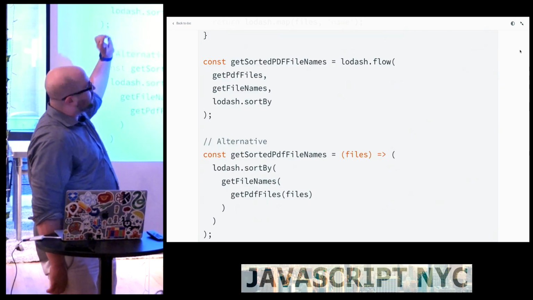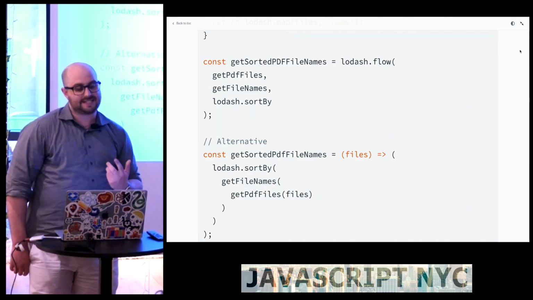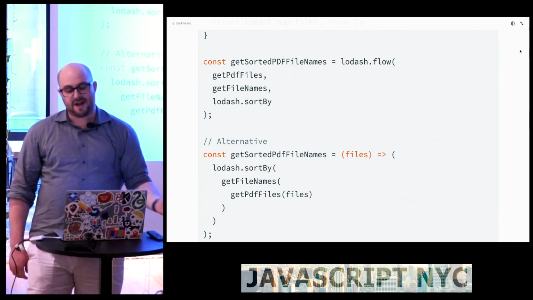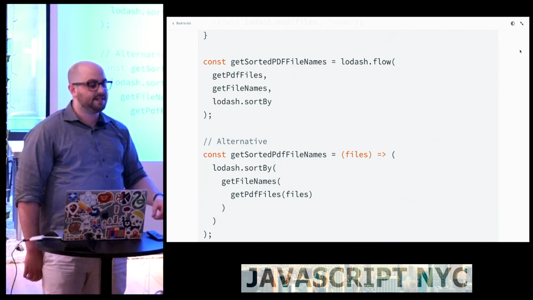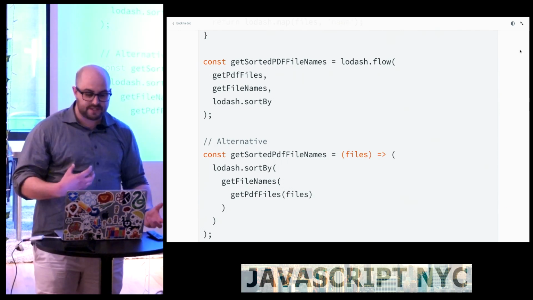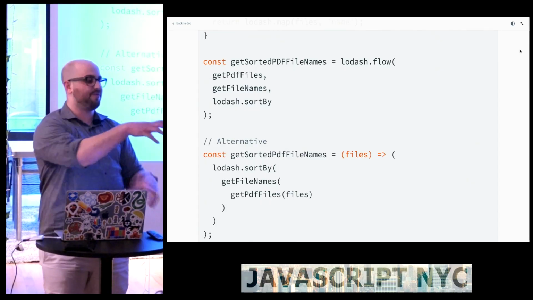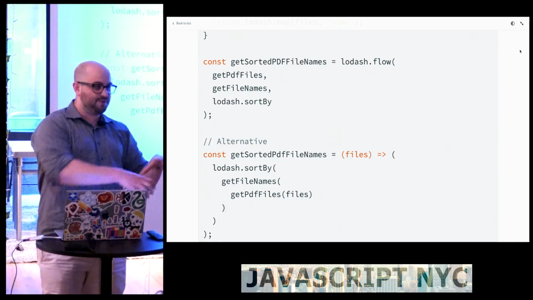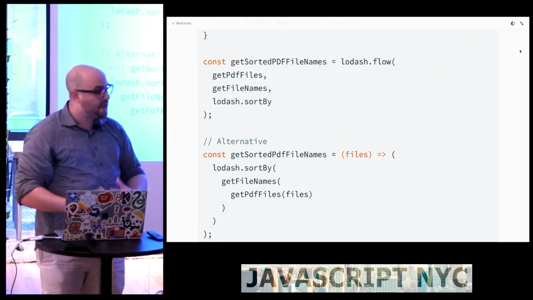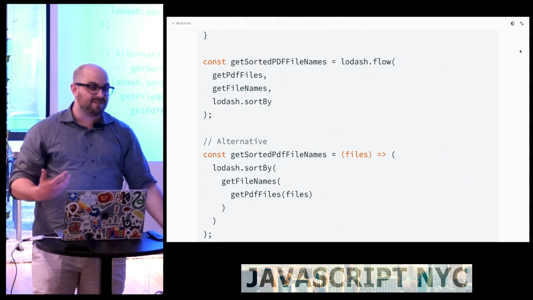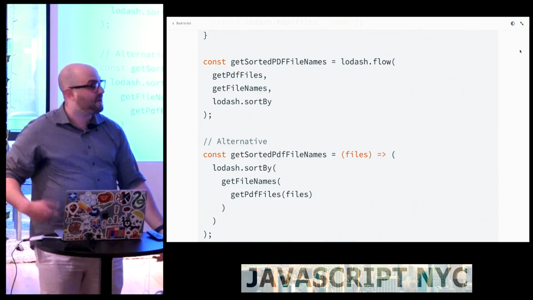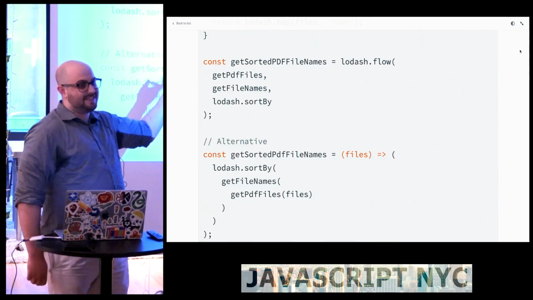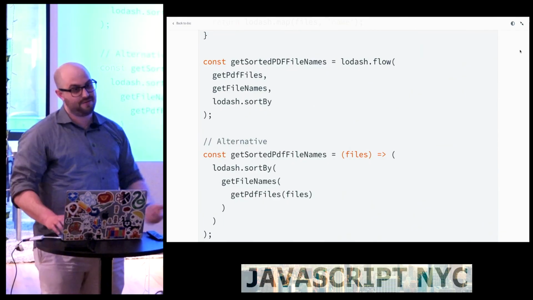But Lodash flow has some ever so minor performance optimizations inside of it. It stores metadata on your functions such that if you flow multiple things together or use multiple wrapper functions together, it will use the original functions and be smart about that. But the second one might be more readable. I'd tell you to figure out what's best for your team. Really, this is Holy Wars territory, so just do whatever you think is best for you.